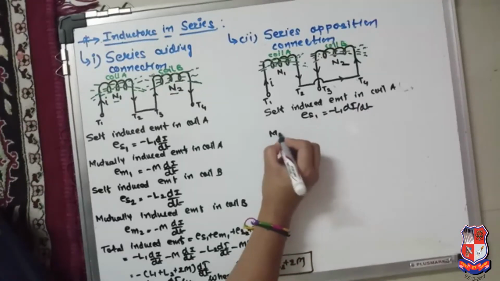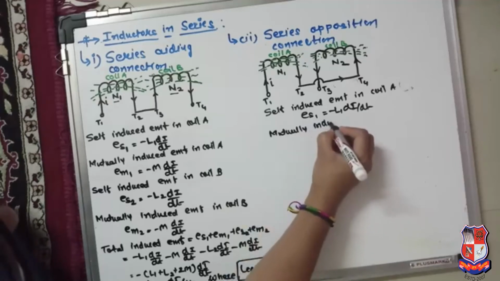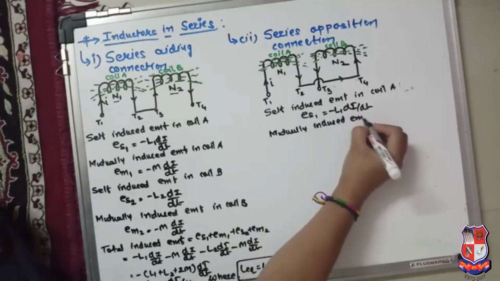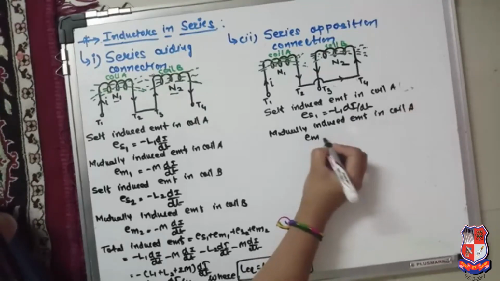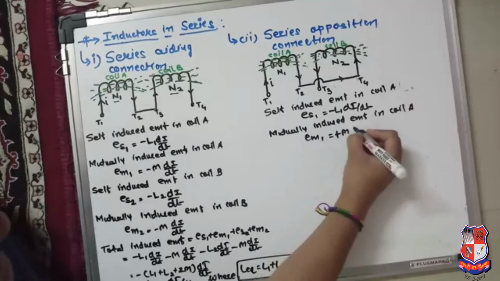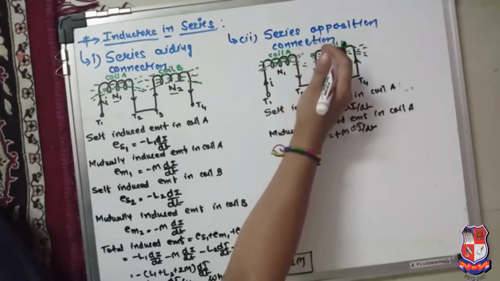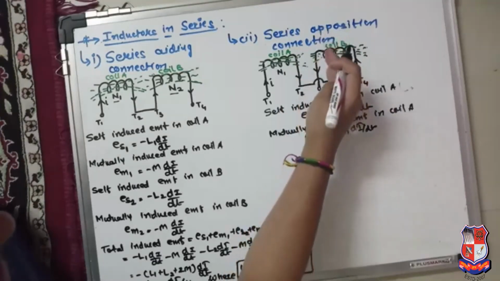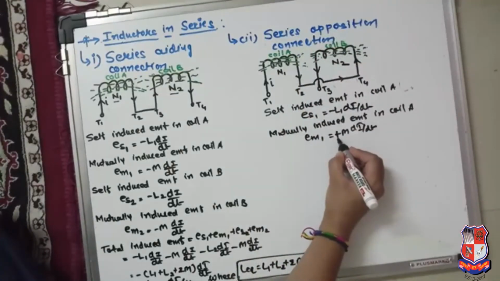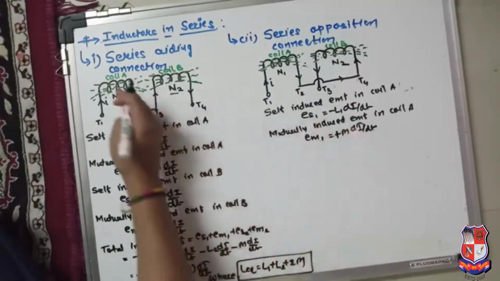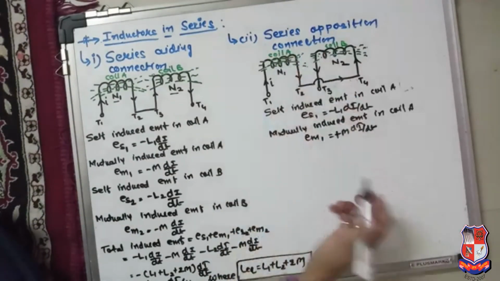Same way, the mutually induced EMF in coil A, EM1, is plus M di by dt. As the fluxes are opposite to each other, the mutual inductance acts in the opposite direction of the self inductance. So the plus sign here is different from the series adding connection. Everything else is the same.